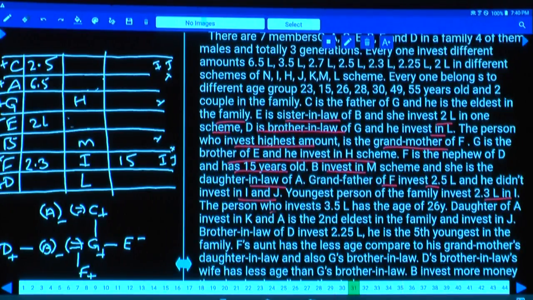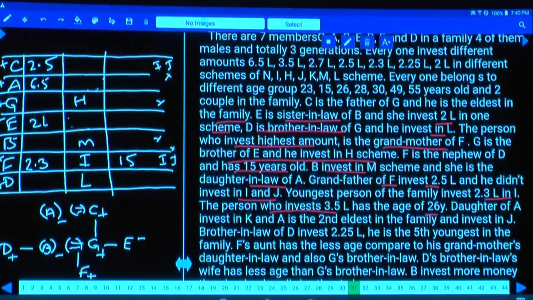The person who invests 3.5 lakhs has the age of 26. Now this 3.5 could be either B or G. Now this B or G can be 26 years old. And 26 can be either this person, isn't it? B or E.